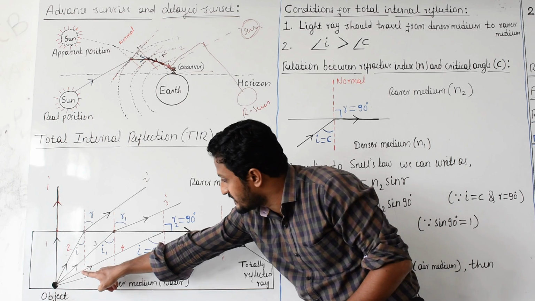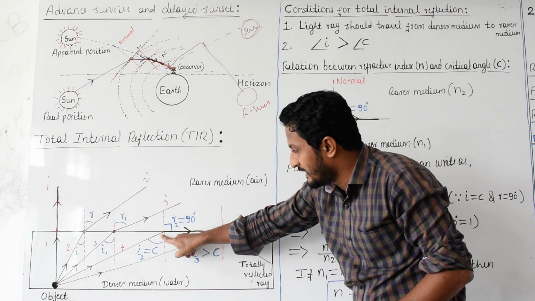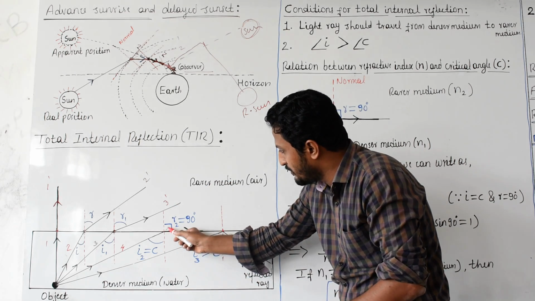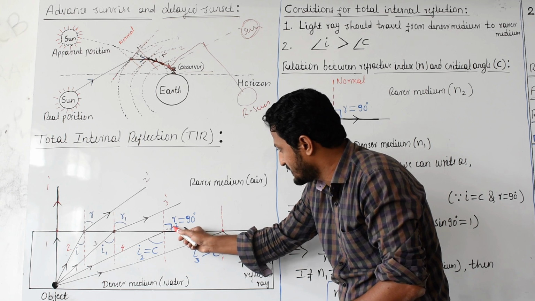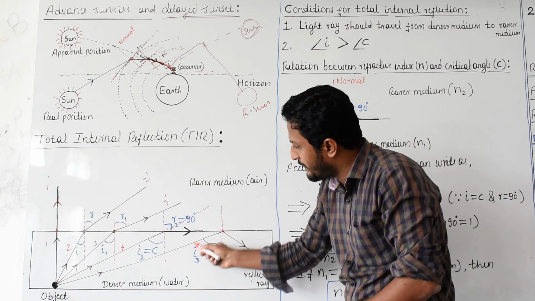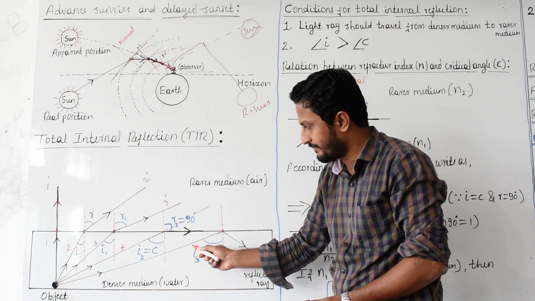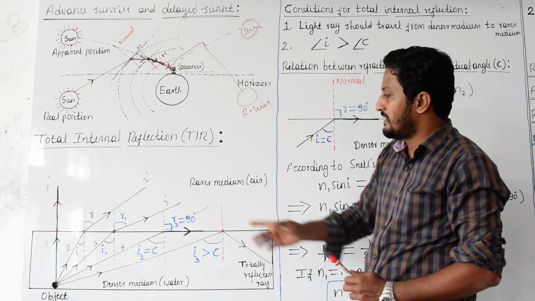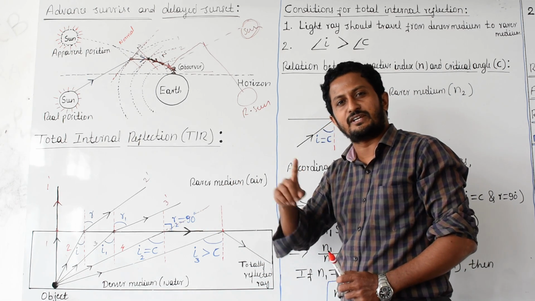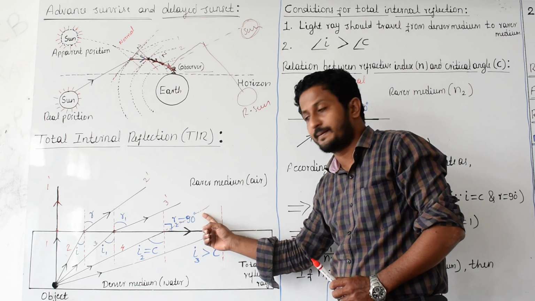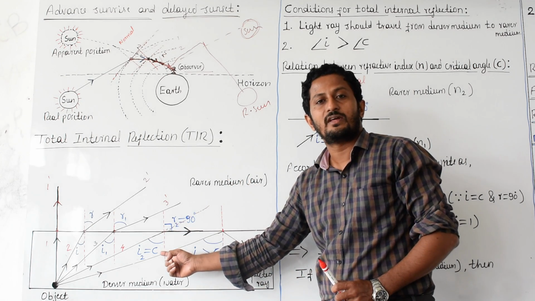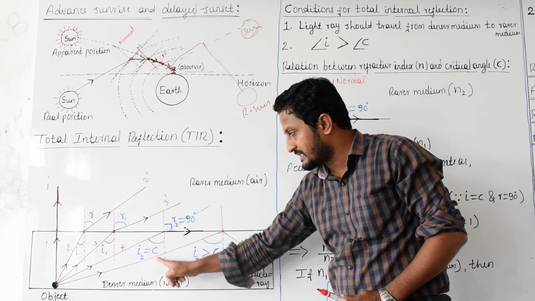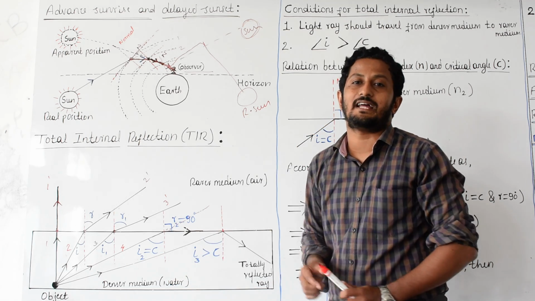Yes, you see here, this is the incident light ray. Moving from denser to rarer, it bends. It bent away from the normal only. Instead of moving straight like this, it bent away from the normal only. This is the normal. Yes, the angle of refraction becomes 90 degrees. When the angle of refraction in the rarer medium becomes 90 degrees, the respective angle of incidence in that denser medium is called the critical angle.